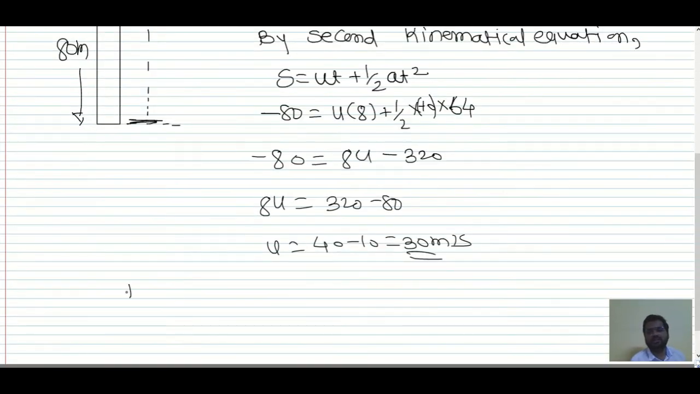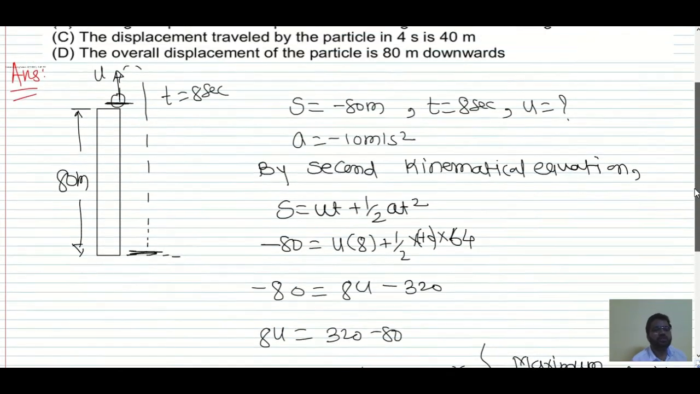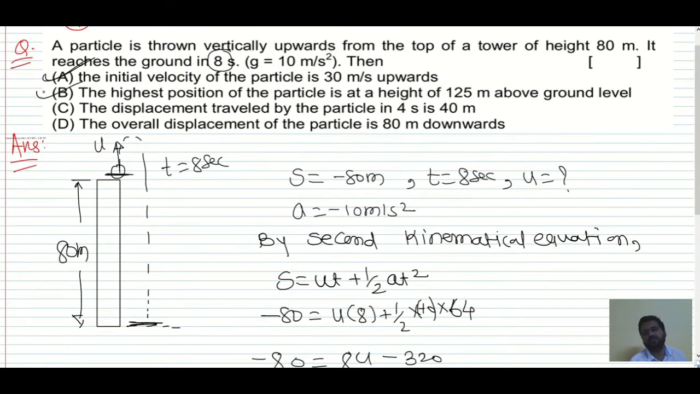Now the highest position of the particle is at height 125 meter above the ground. Firstly, we'll calculate h max above the tower, which is u squared divided by 2g. What is u squared here? It is 900 divided by 20. So this gets cancelled. It is 45 meter. So the total maximum height attained by this projectile is 80 plus 45, and that is 125 meter. And they gave 125 meter. Yes, B is also correct.